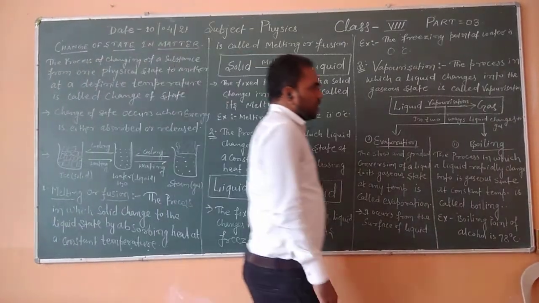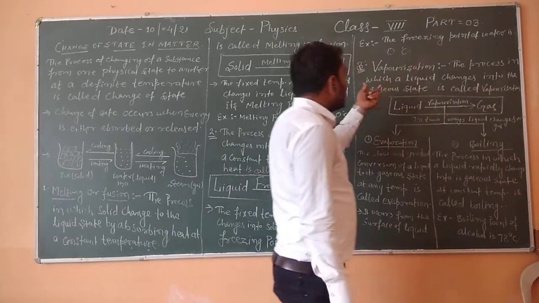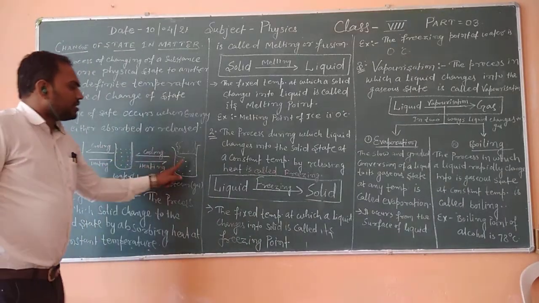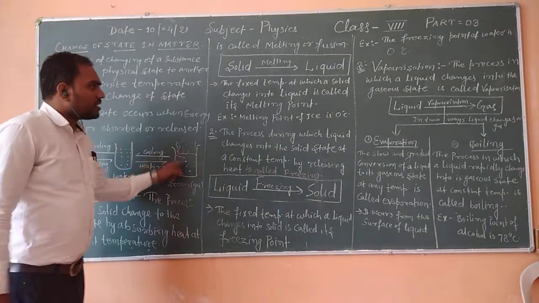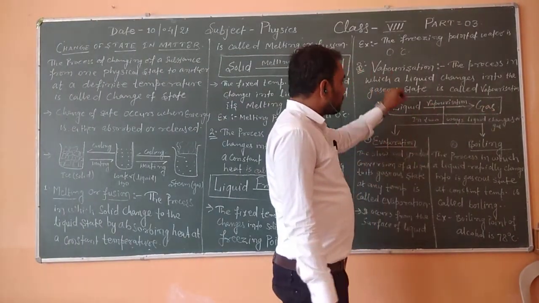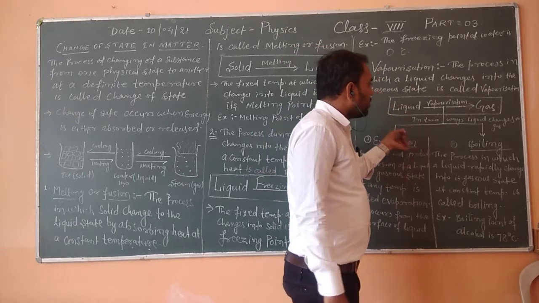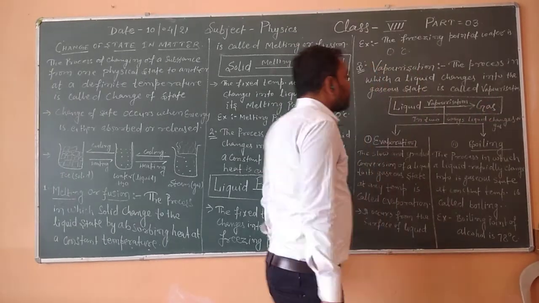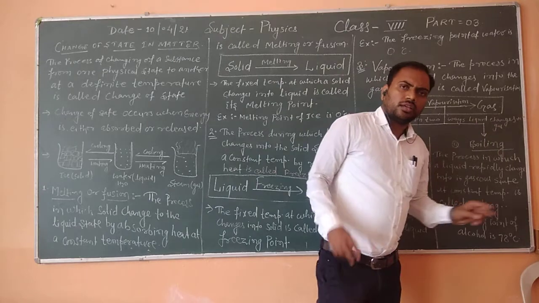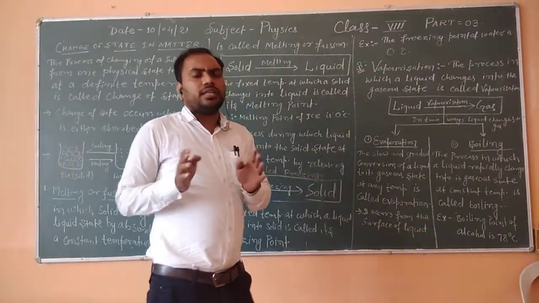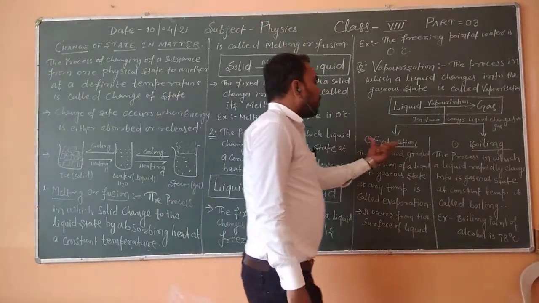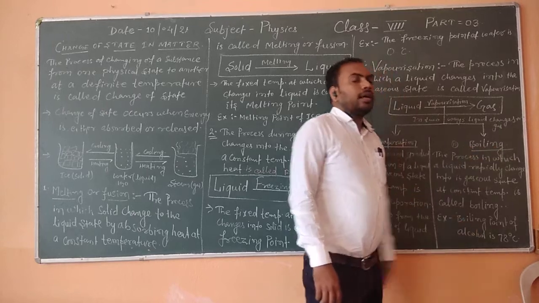Liquid changing to gas, in this process the energy is taken by the liquid to become gas. Conversion of a liquid into a gas occurs in two ways, that is evaporation and boiling.